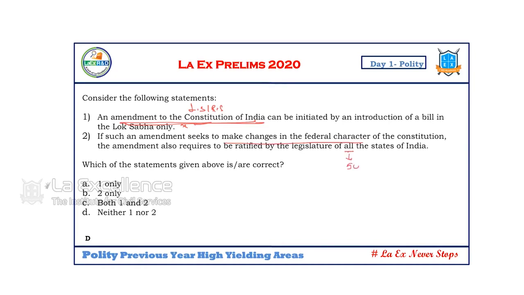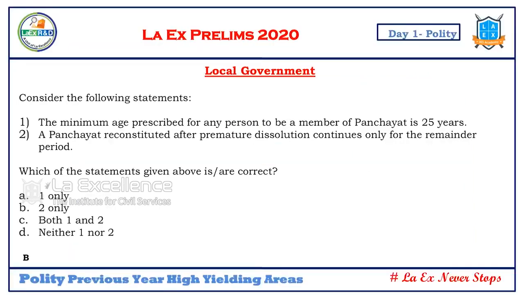No, 50% of the states, and not just legislature, it is only the legislative assembly. 50% of the state legislative assemblies have to ratify that with what majority? Simple majority. So is this statement right or wrong? Wrong. What is he asking for? Correct statements. Both of them being wrong, neither one nor two is the answer.